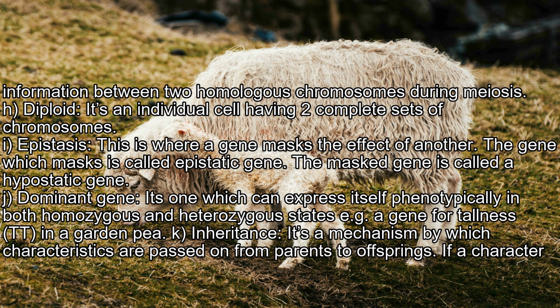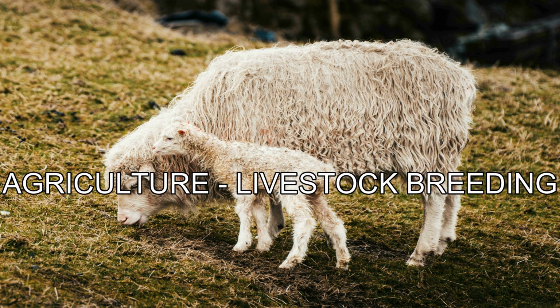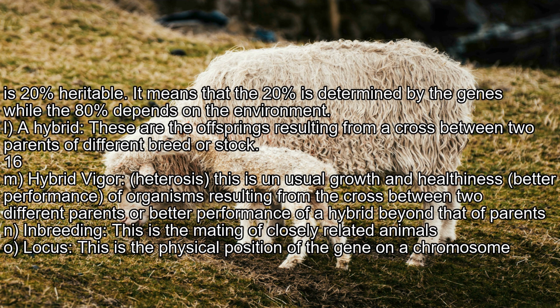K. Inheritance: it's a mechanism by which characteristics are passed on from parents to offsprings. If a character is 20% heritable, it means that 20% is determined by the genes, while the 80% depends on the environment. L. Hybrid: these are the offsprings resulting from a cross between two parents of different breeds or stock. M. Hybrid vigor, heterosis: this is unusual growth and healthiness, or better performance of organisms resulting from the cross between two different parents, or better performance of a hybrid beyond that of parents.